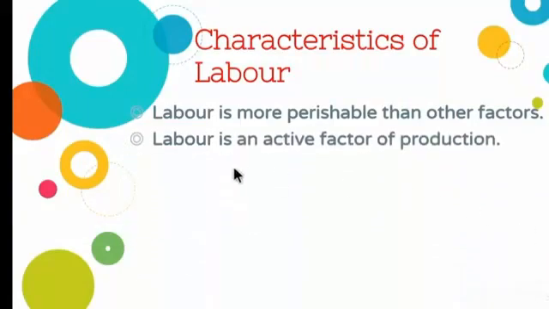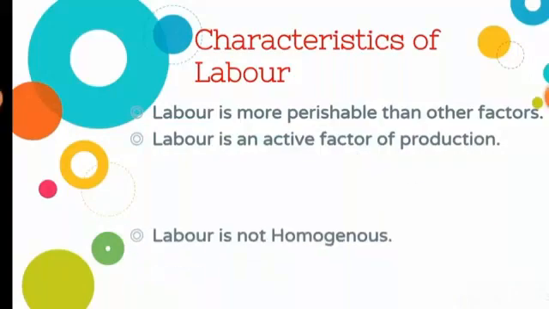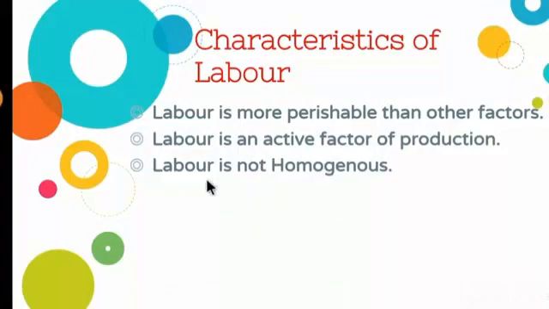Then the second point is labor is an active factor of production. They are the active factor, which means they are the living input to the production. The third one is labor is not homogeneous. Homogeneous means each labor will have a particular skill.